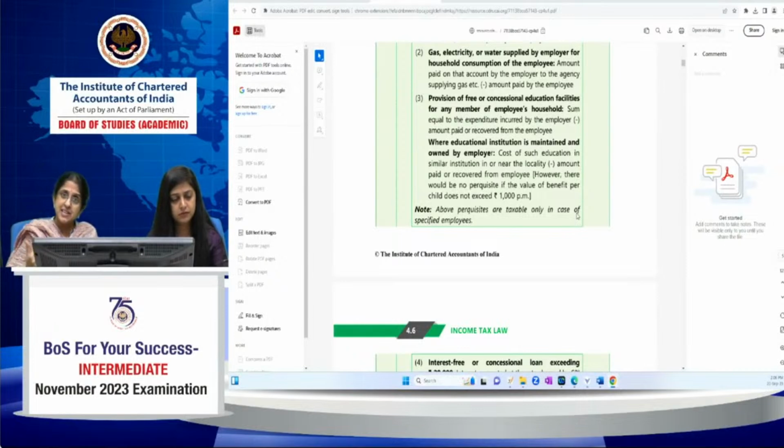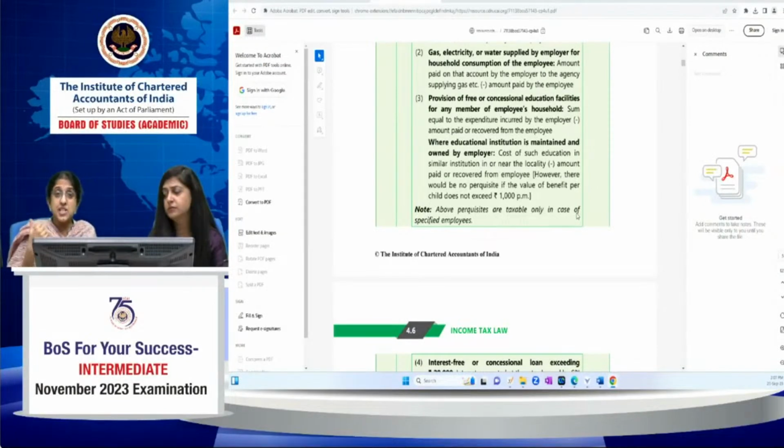chart. There is a let us recap at the end of every chapter, which helps you recap all the provisions learned in this chapter. So by doing the study material, your concepts get very clear. And thereafter, you'll be able to apply it correctly with the help of illustrations and problem solving. In case you go wrong also, the methodology is given there. How you compute is always there. When you compare, you'll know you've gone wrong in this step, so you'll accordingly correct yourself.